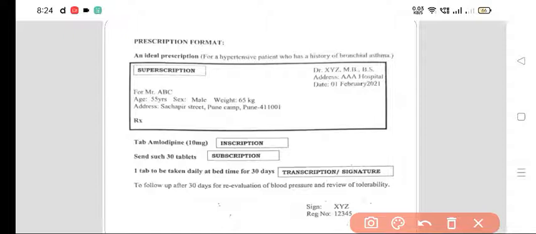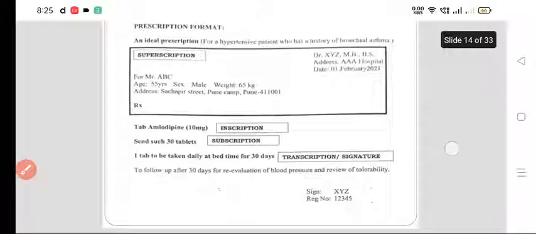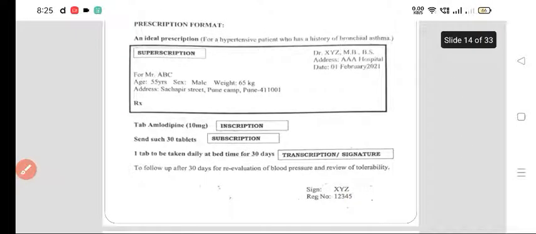To follow up after 30 days for reevaluation of the blood pressure and review of the tolerability, you can ask for a follow-up. Then lastly, what is important: the signature, the registration number, the name of the doctor, and then the stamp. All these things are very important while writing a prescription, and hence I said that a prescription carries medico-legal implications. So that's all for today on prescription writing.